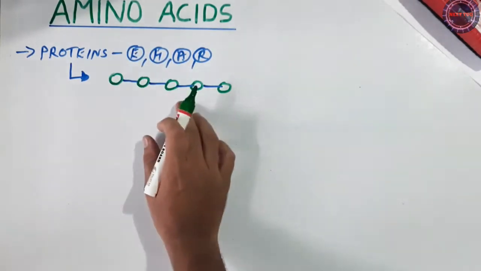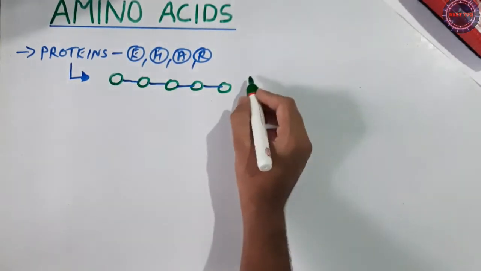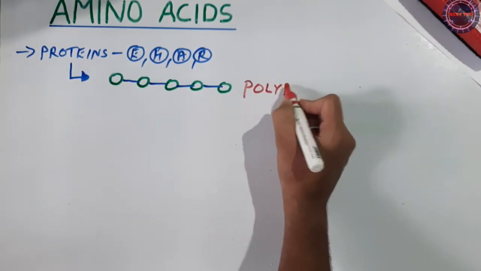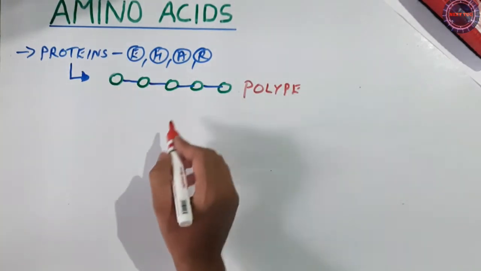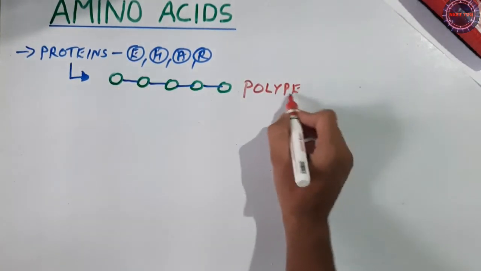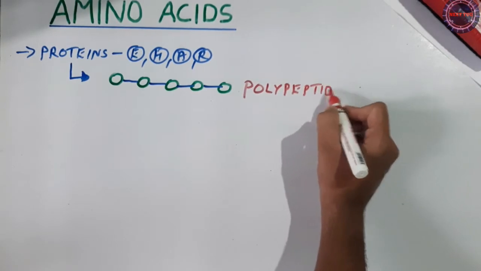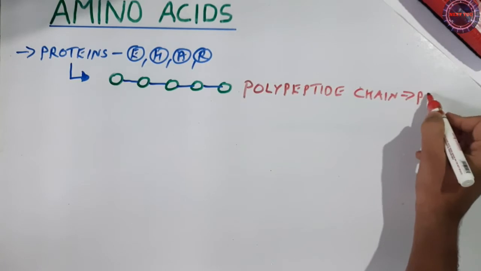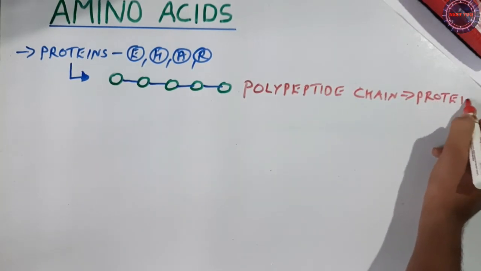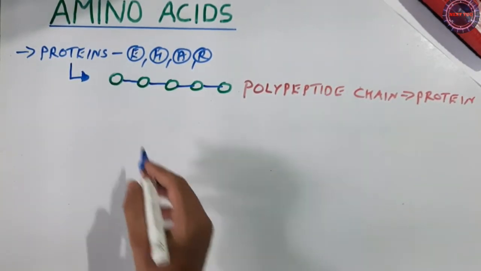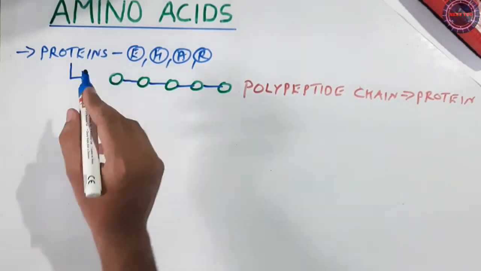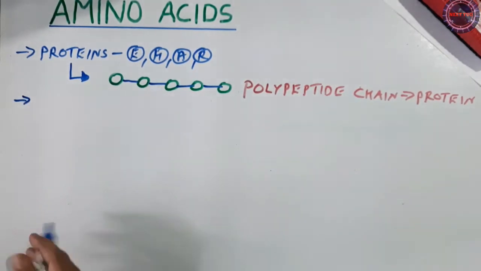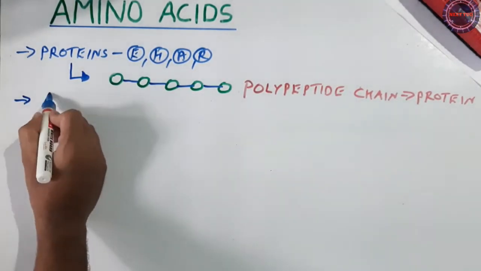See, many amino acids are linked by peptide bonds to make a long chain, which is called a polypeptide chain. Poly means many, because many monomeric units are linked by peptide bonds. What is a polypeptide chain? A polypeptide chain is nothing but protein. Correct? So now we need to understand what exactly this structure is. This is an amino acid actually. So now this concept is all about amino acids, and we need to understand what exactly an amino acid is. So we write that.